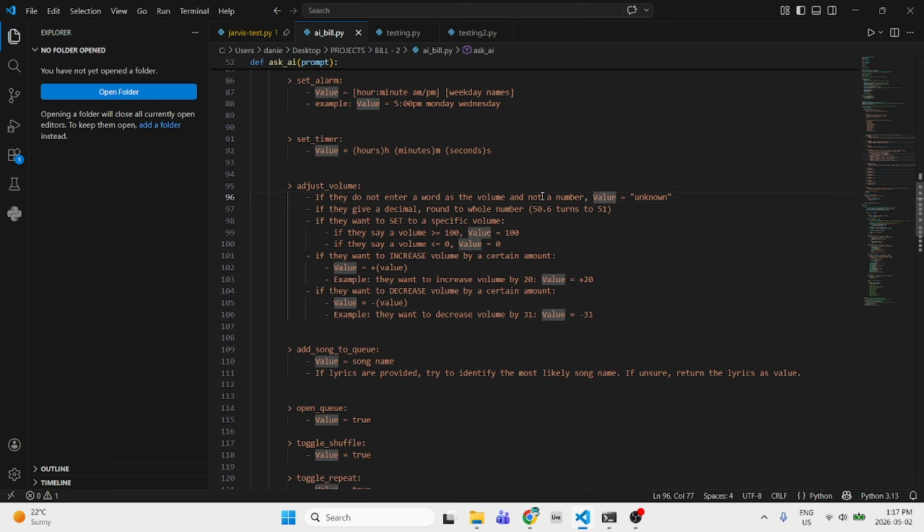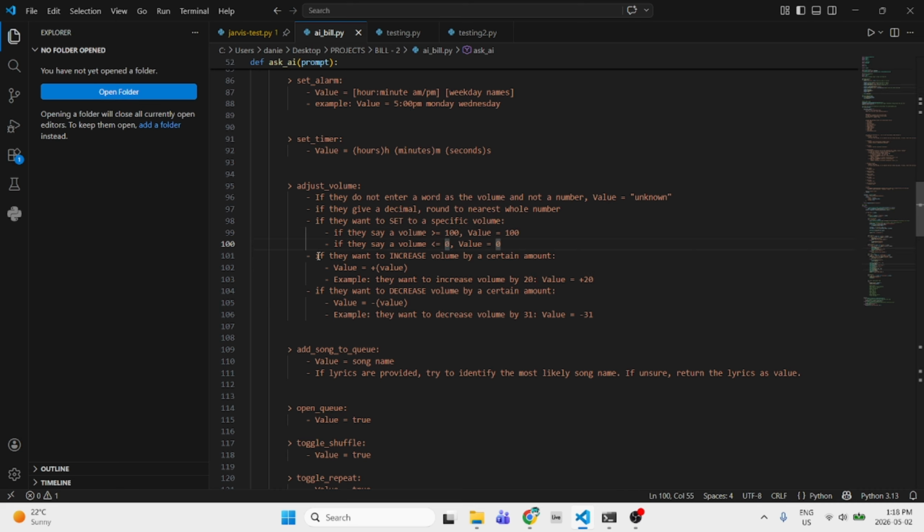If they do not enter a word or a number, the value is unknown, and I'll play with that later. If the action is adjust volume and the value is unknown, then I can just say, oh, we didn't get what you were trying to say, something like that. If they give a decimal, round it to the nearest whole number, and I don't need to give them an example. That's pretty self-explanatory. For setting to specific values, if they say greater than 100, the value will be set to 100 because you can't go above 100 volume. Same with 0, you can't be less than 0, so it'll be set to 0.